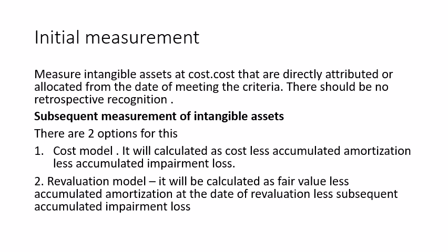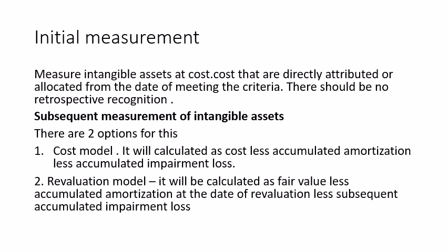So how do we measure an asset initially? We are saying measure intangible assets at cost. So they are normally measured at cost, and we are saying costs that are directly attributed or allocated from the date of meeting the criteria. There should be no retrospective recognition.